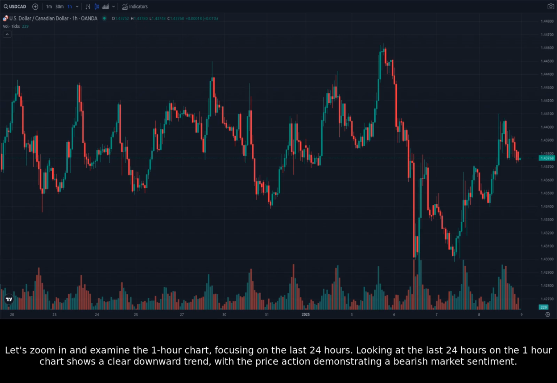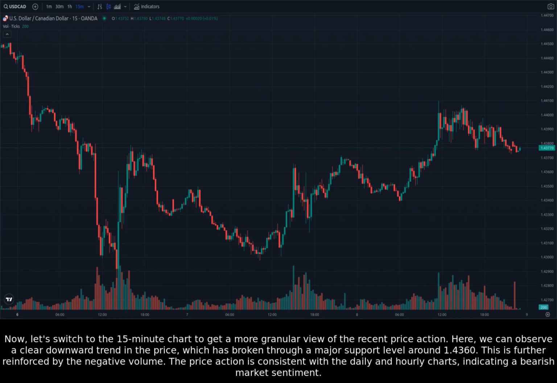Let's zoom in and examine the 1-hour chart, focusing on the last 24 hours. Looking at the last 24 hours on the 1-hour chart shows a clear downward trend, with the price action demonstrating a bearish market sentiment. Now, let's switch to the 15-minute chart to get a more granular view of the recent